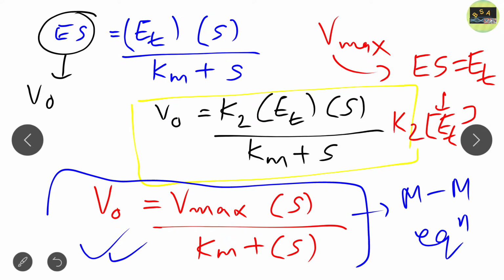I hope till now you get a clear idea how this equation came. I derived the whole equation through basic algebraic expressions so that you understand how the Michaelis-Menten equation came. If you note down all the steps very carefully, you will easily understand this concept.